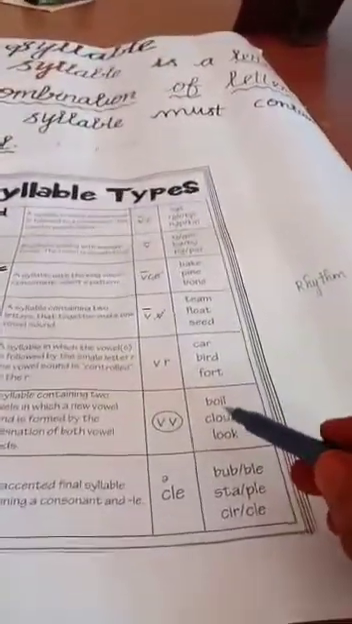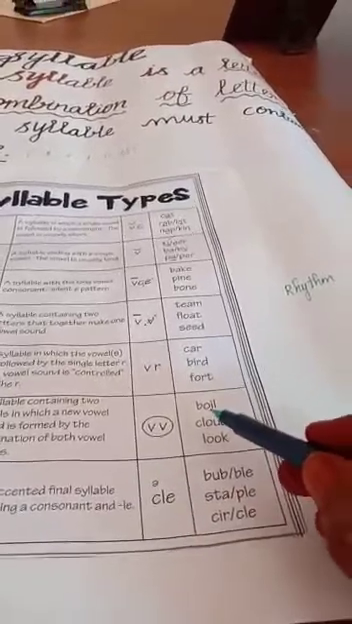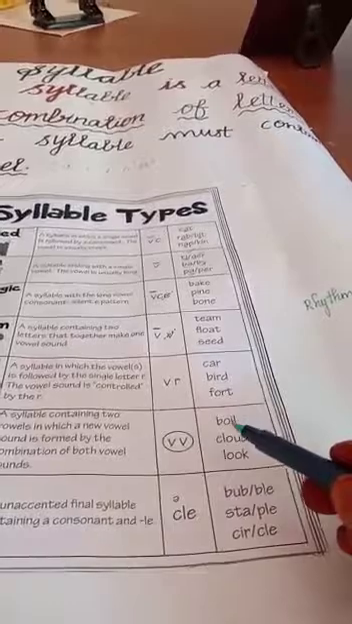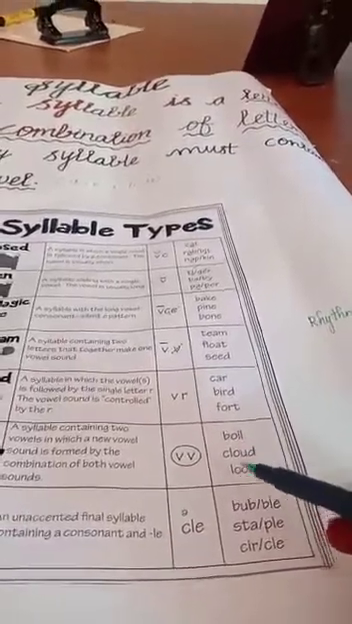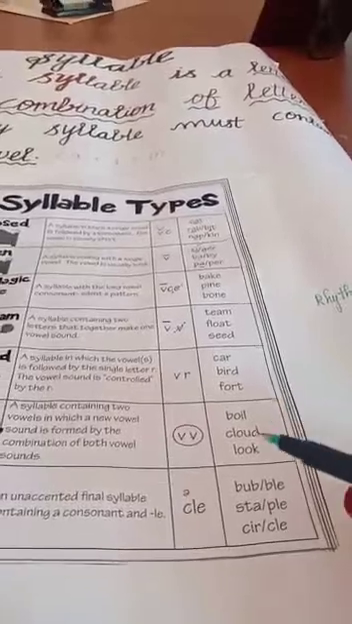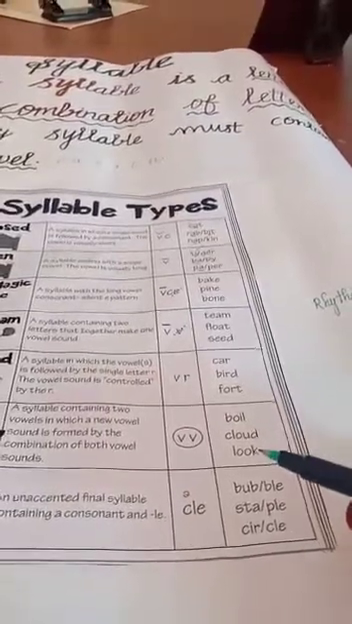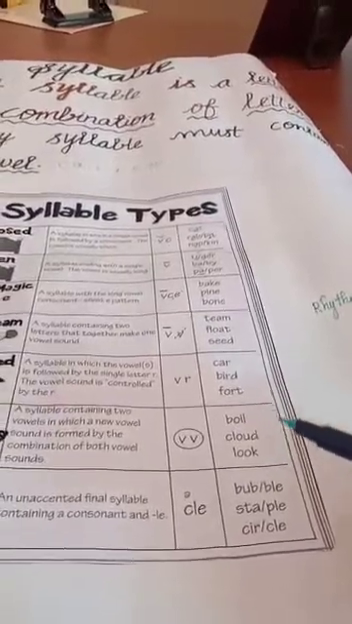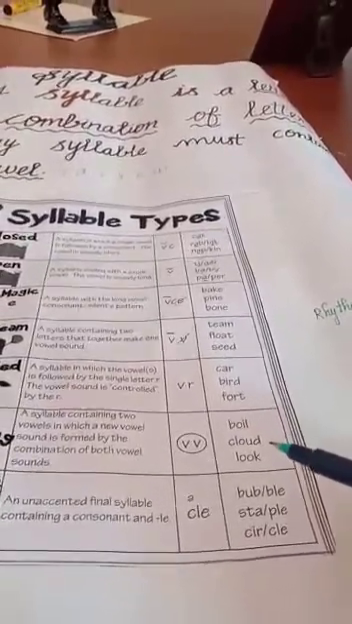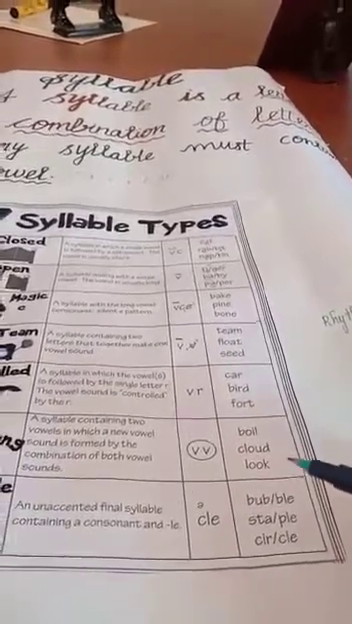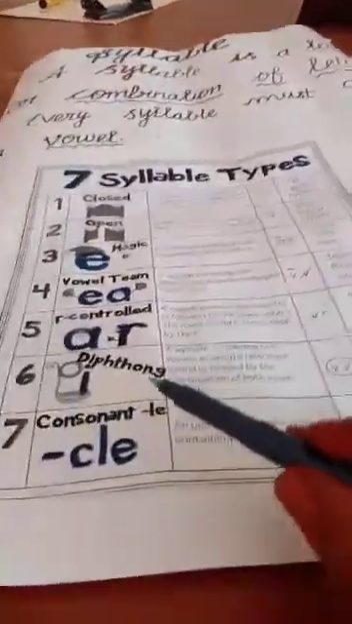See, for example, boil, oil, O-I, but it doesn't give these two sounds. Instead, it gives you another sound, boil. Cloud, look, the oo sound is given. Cloud, that sound is given. Got it, children? Boil, cloud, look. This we call a diphthong.